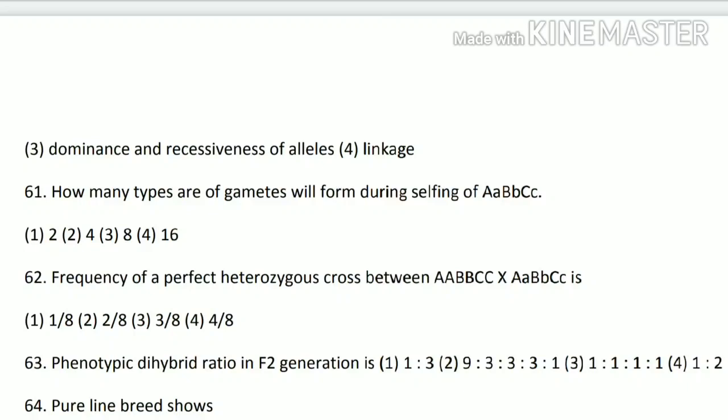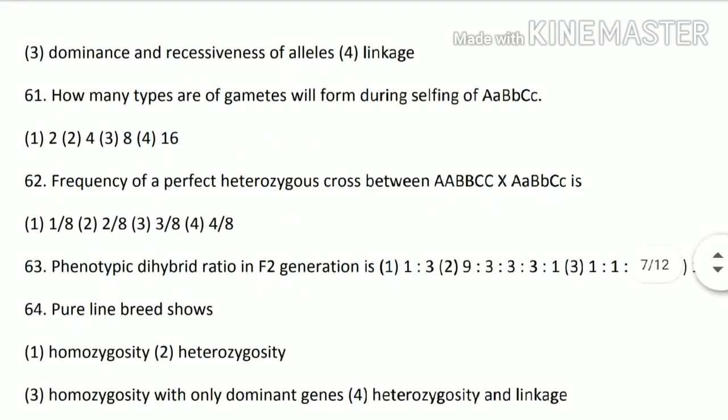So the option third is the correct option, that says 8 gametes will be formed. Next, 62. Frequency of perfect heterozygous cross between, this statement is, so the answer is option number 1. Next question. Phenotypic dihybrid ratio in F2 generation in, so the option second is the correct option.